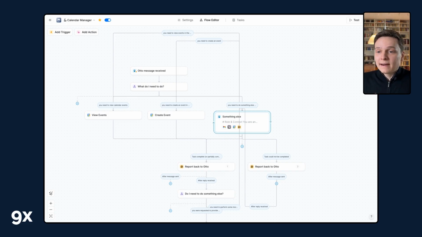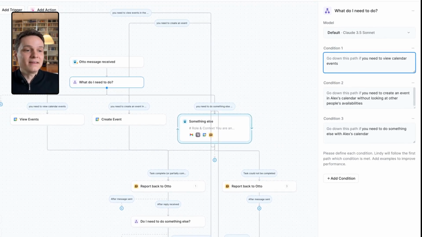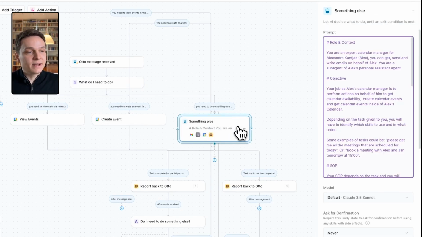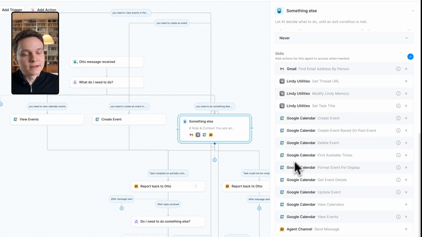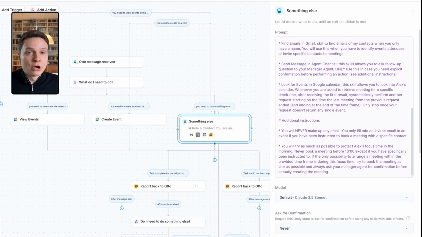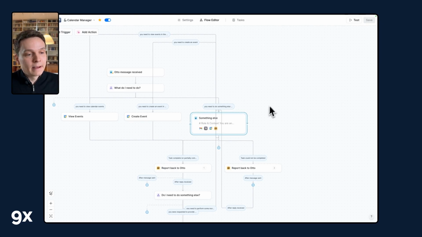So if we take our calendar manager, the only trigger that we have for this agent is going to be a message received by Otto. So it receives its instruction. And the first question for any of these sub-agents is, what do I need to do? Here, basically, the way Lindy works, in an ideal case, and the initial idea of how we wanted to build it, is to have just this agent module, which has a set of instructions and has all the tools it needs to access my calendar and perform actions. Just this module figuring it out. Now we spoke to the team at Lindy. This does not seem to be the optimal setup yet.